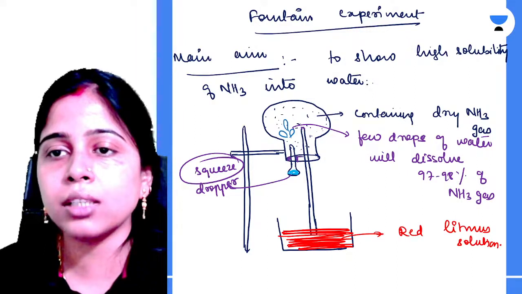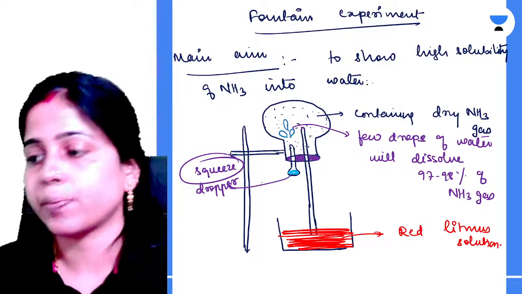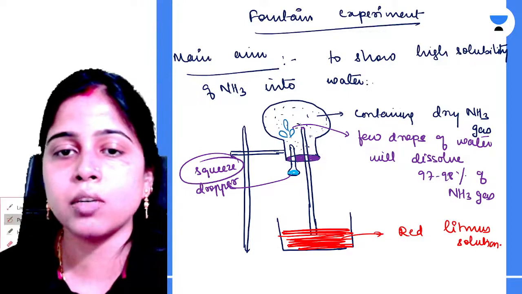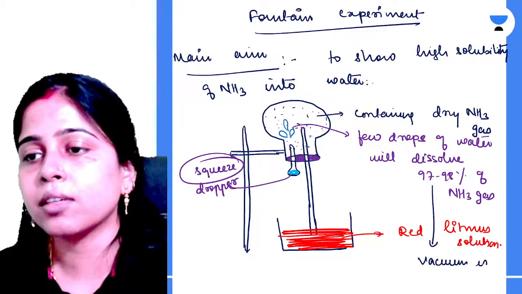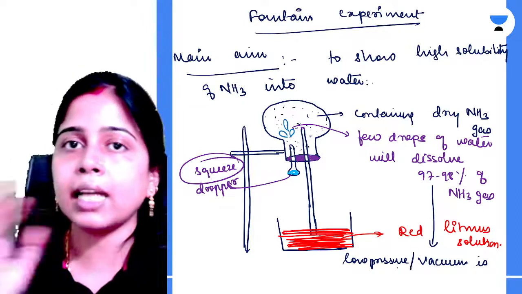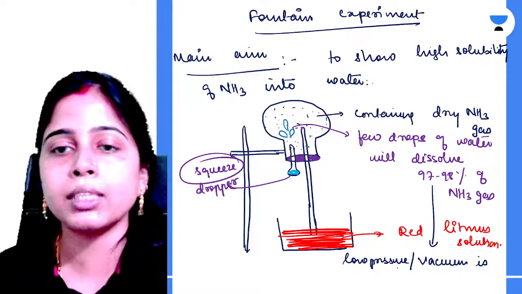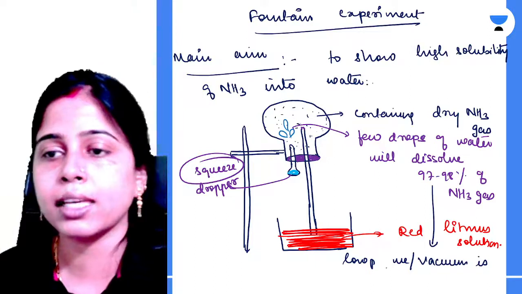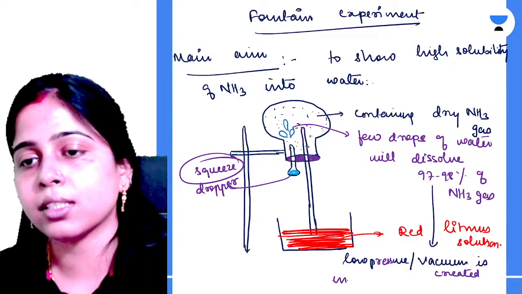And one thing you have to make sure is that the mouth of this flask is totally covered so that no ammonia gas can escape through it. Clear? Yes. So here 97 to 98% of ammonia gas dissolves in the water. So as soon as it dissolves, a vacuum, or you can say low pressure, is created inside the flask, because earlier the entire flask was completely filled with your dry ammonia gas. Yes or no? Tell me fast. Vacuum is created in the flask.